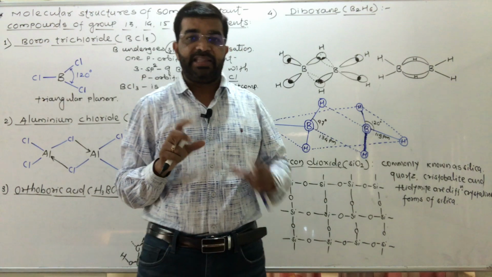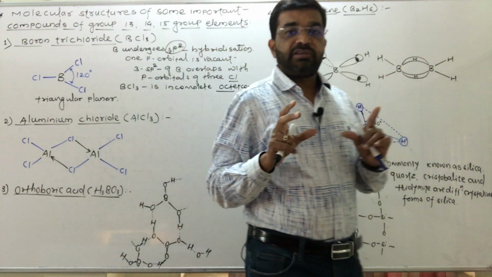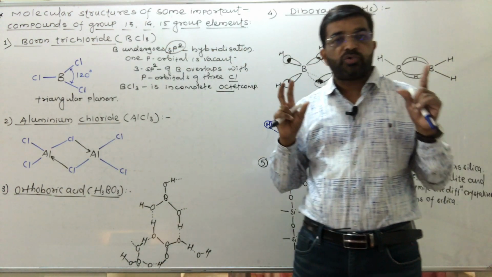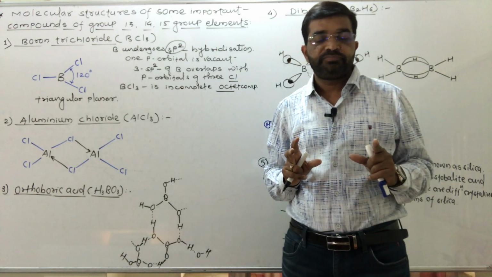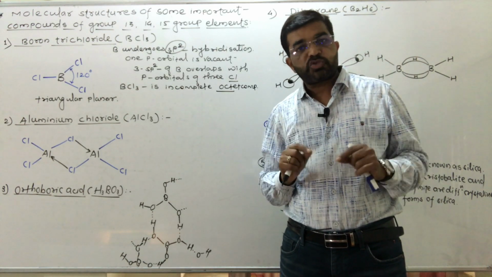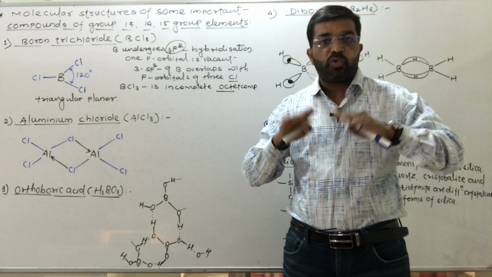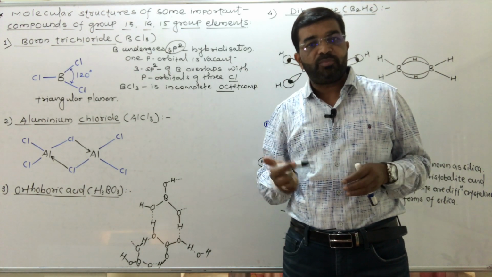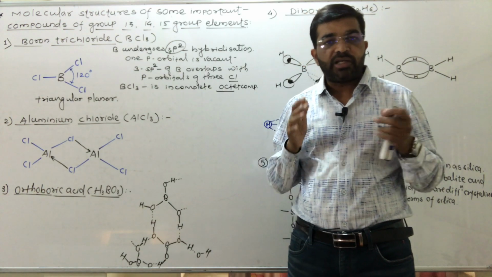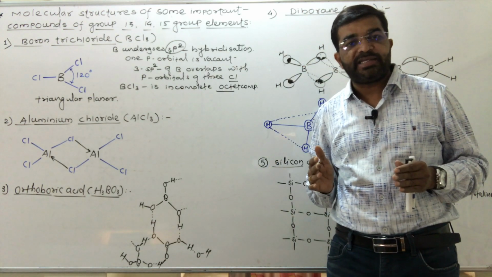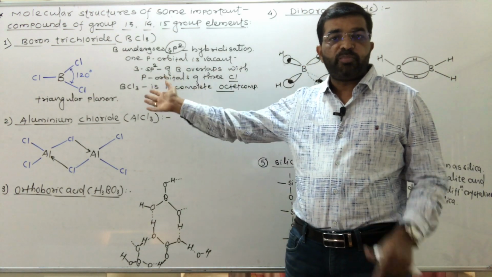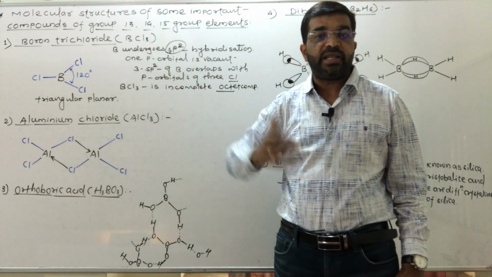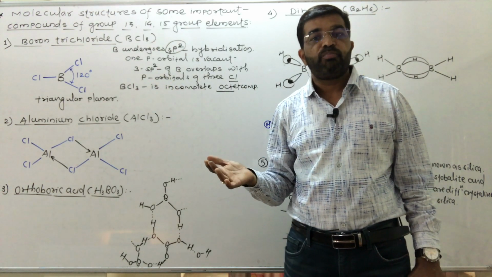So don't forget that in BCl3, the central boron atom undergoes sp2 hybridization. Its 3 sp2 hybrid orbitals overlap with 3 chlorine atoms, forming 3 single covalent bonds. As central boron undergoes sp2 hybridization, the geometry of BCl3 is triangular planar or trigonal planar.